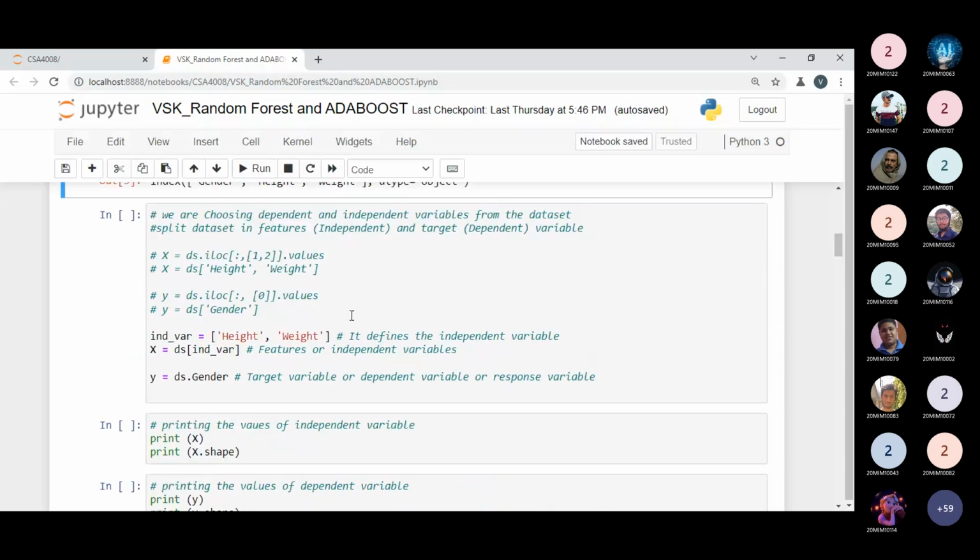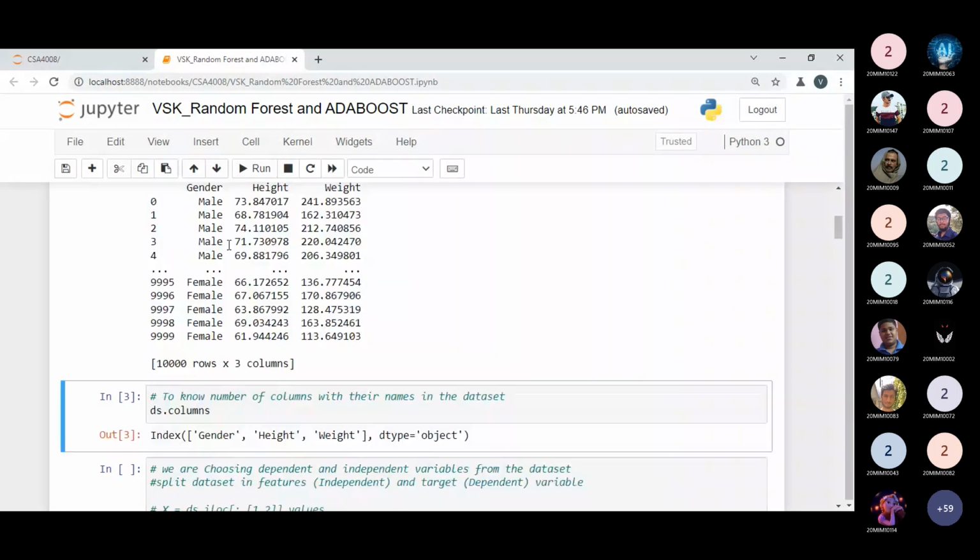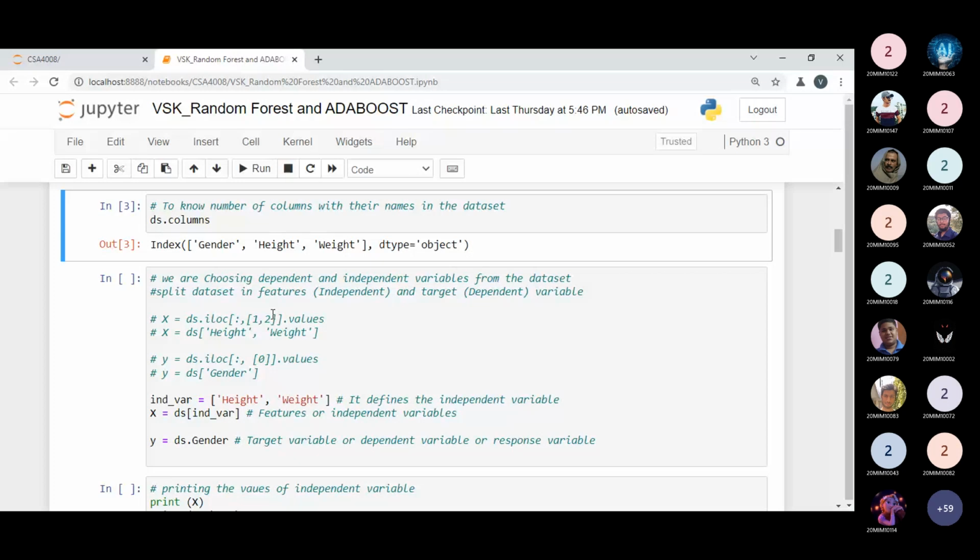So now we are choosing the simple method by which we can easily determine the gender based on the height and weight, because the gender feature or gender column will contain only two properties, that is male and female. So this would be our dependent variable, or target variable, while the others would be the independent variables. There are various methods I have already written in different ways. So I'm choosing a different method over here, but it has the same sense.